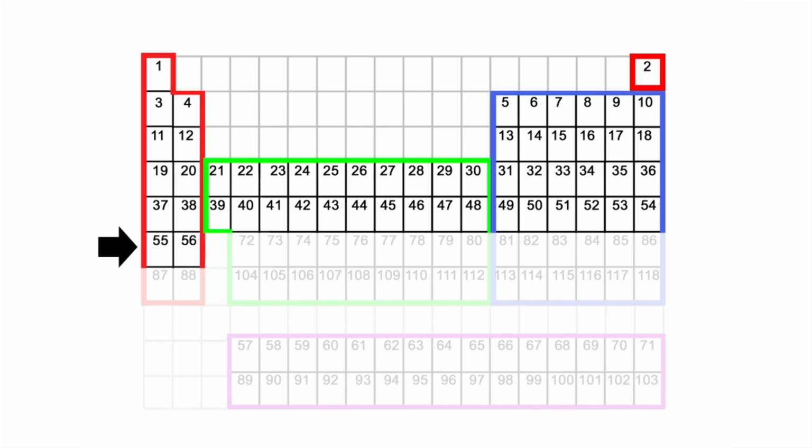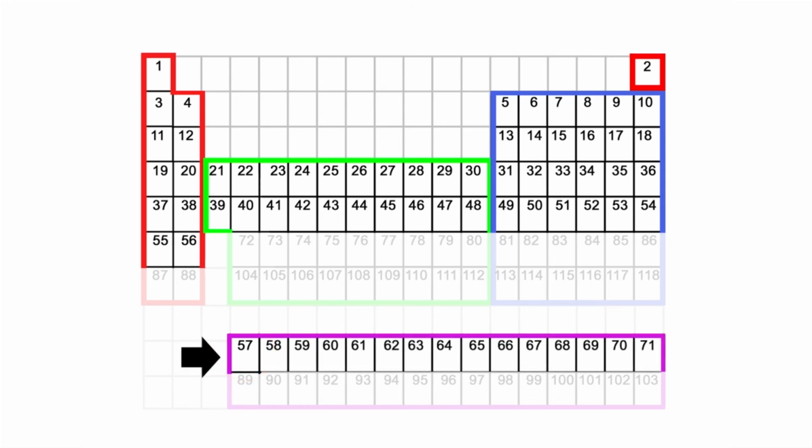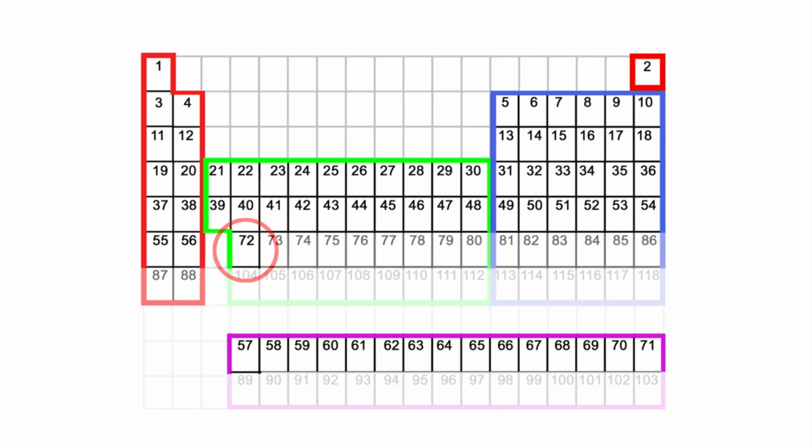We stop at box 56. To fill in box number 57, we now fill in this box circled red. We now continue filling in this row up to box 71. Here it is highlighted. All the numbers from 57 up to 71 are all contained in this row. To fill in box 72, we now go to this box highlighted. We now continue filling in our numbers until we reach box 88.